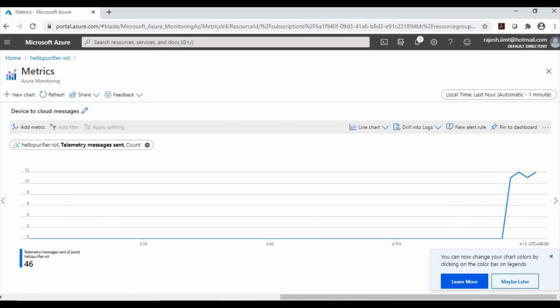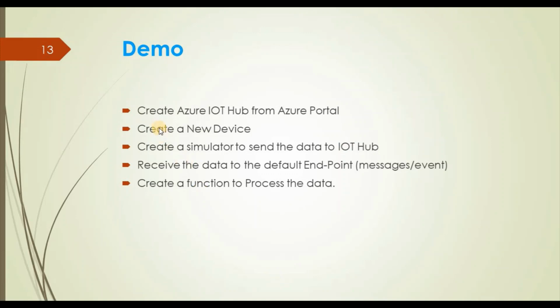If you now move to the PowerPoint slide, so what we have done: we have created an IoT Hub, created a new device, created a simulator, and sent data to the IoT Hub.